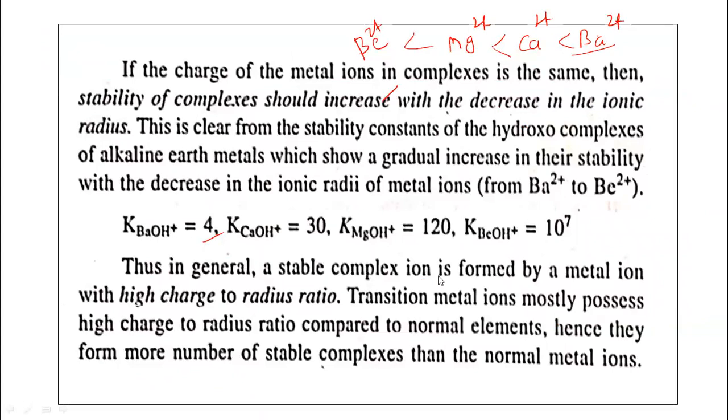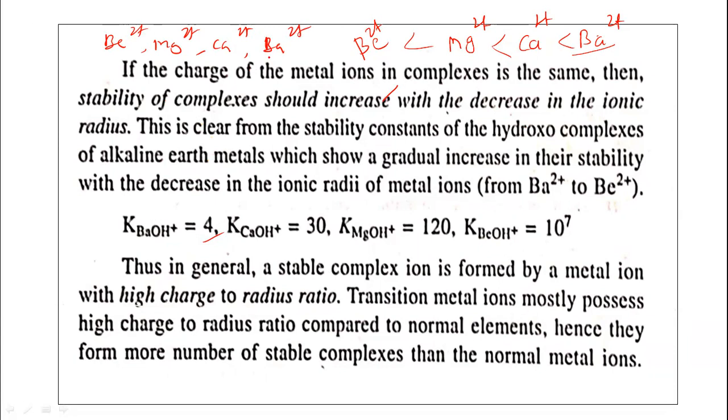Now, if the charge on the metal ions in complexes is the same, for example, alkaline earth metals like beryllium 2 plus, magnesium 2 plus, calcium 2 plus, and barium 2 plus, they carry the same charge.